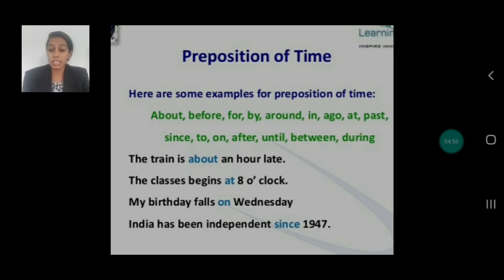It indicates the time at which an incident occurred. Okay. Now see, open page number 36. You'll have different definitions. It's used to talk of time. You have the use of in, the use of at, then period of time, and on a particular day, on is used. So these are the examples of preposition of time.